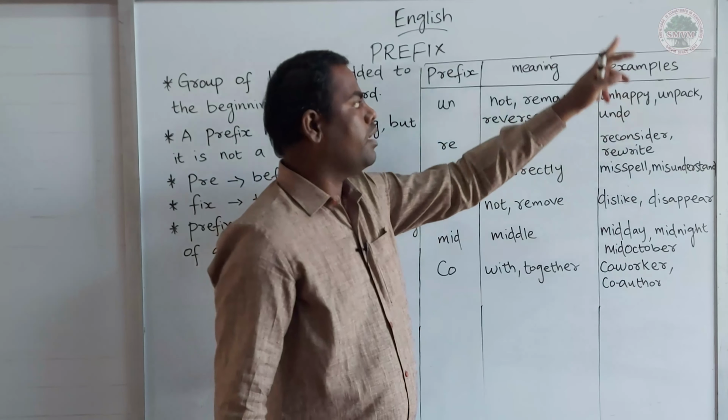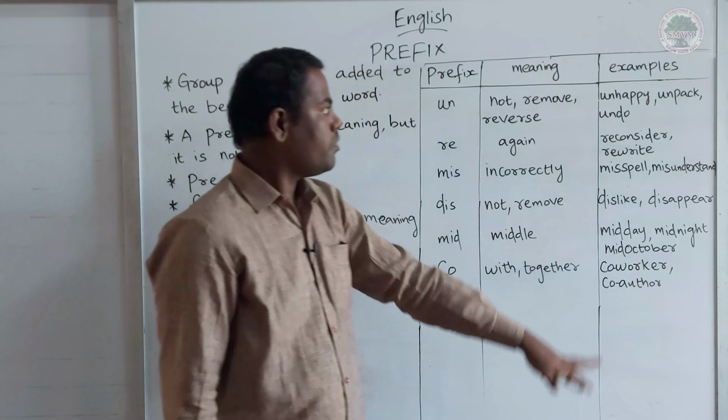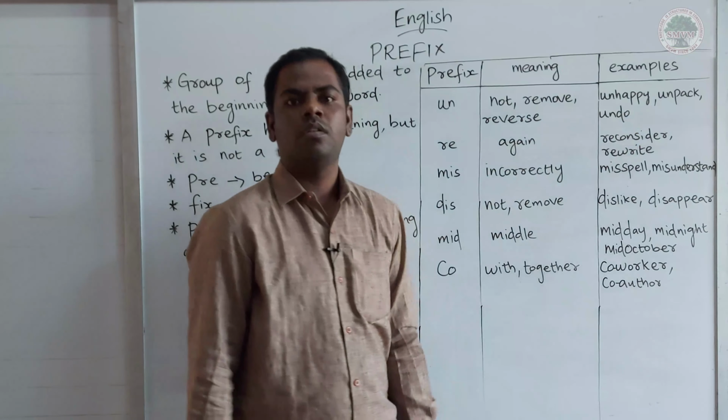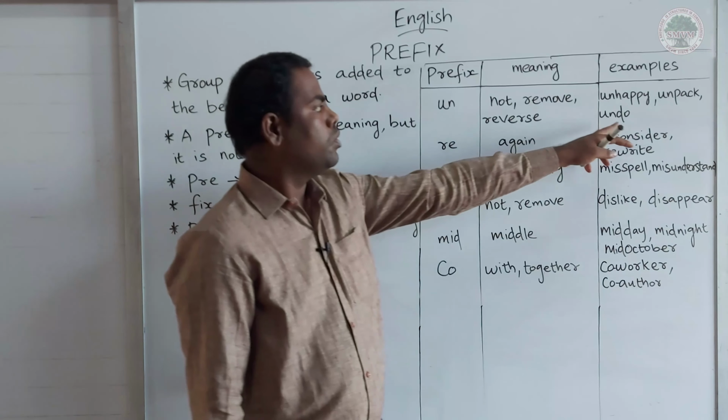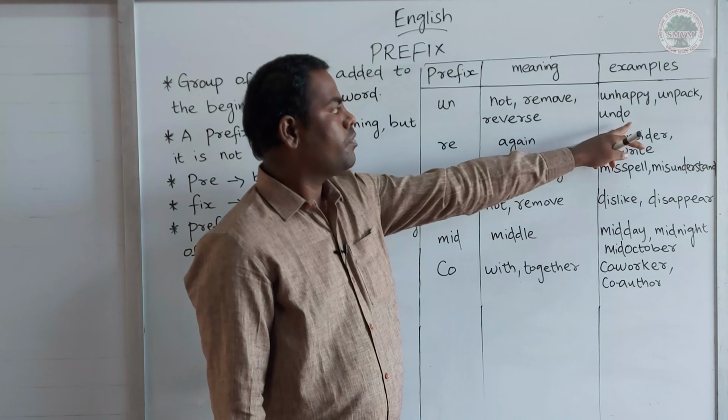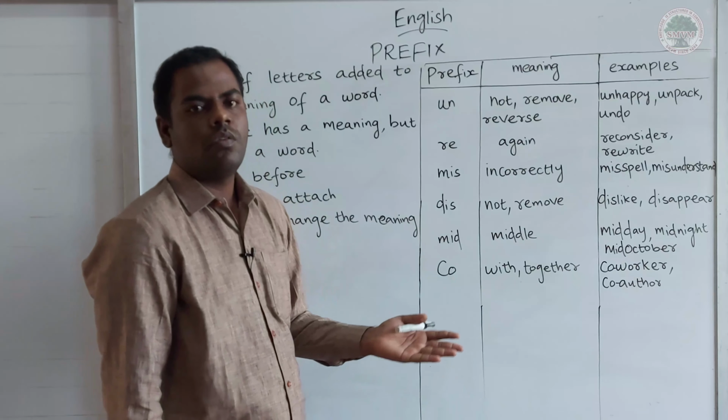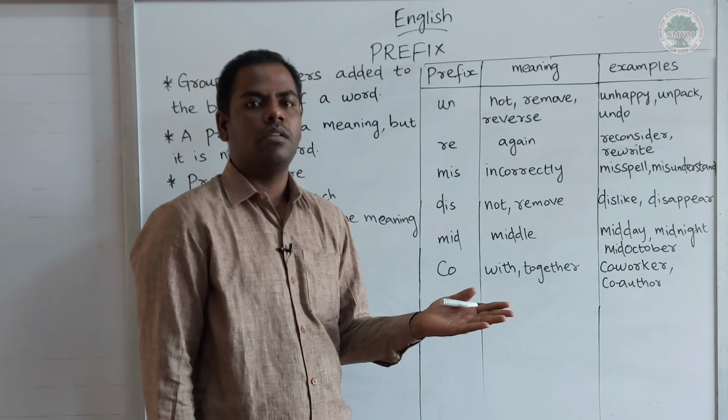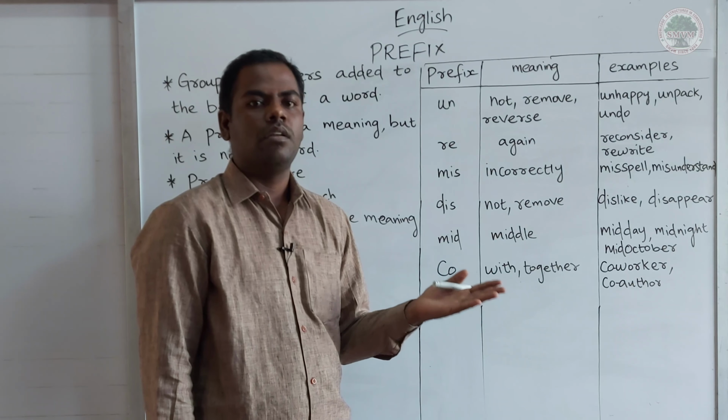Unhappy, unpack and undo. Undo is the opposite of do, reverse. You might have seen it in the computer, in MS Office: undo means reverse action. So, my dear students, what is the first prefix? It is un. What is the meaning of this particular prefix? Not, remove, and we can use it for reverse also.